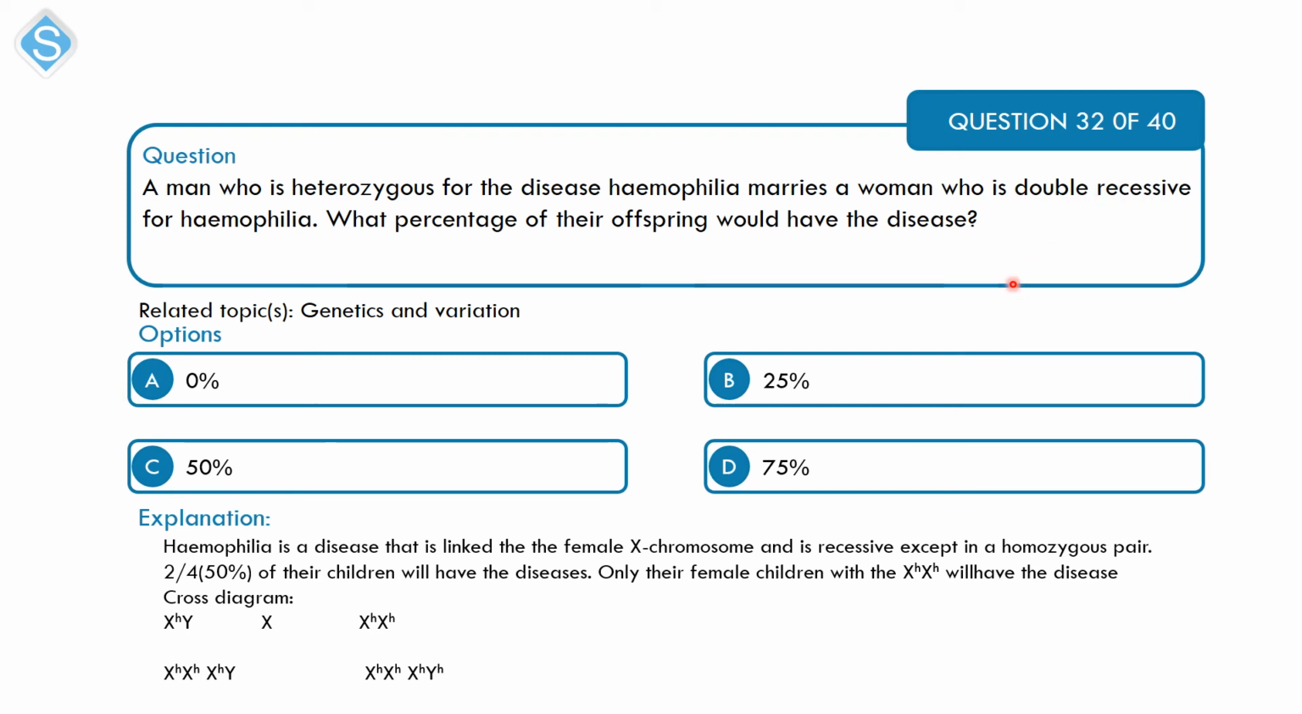Alright, then the resulting children from that union, all the girls, they will be double recessive as well, and so they will have the disease. While the male, they will only be carriers. All right, and so from this union, the percentage of the offspring that will have the disease is 50%. That is all the female. While the male, the other 50% will be carriers.